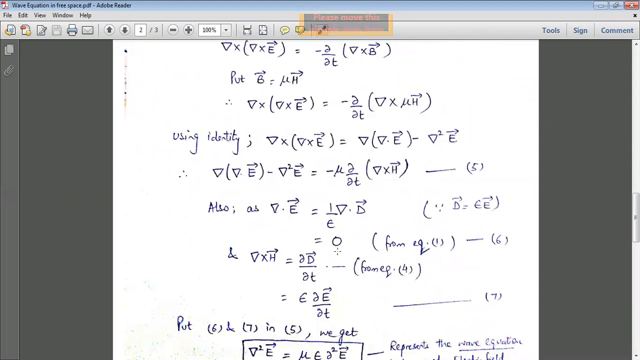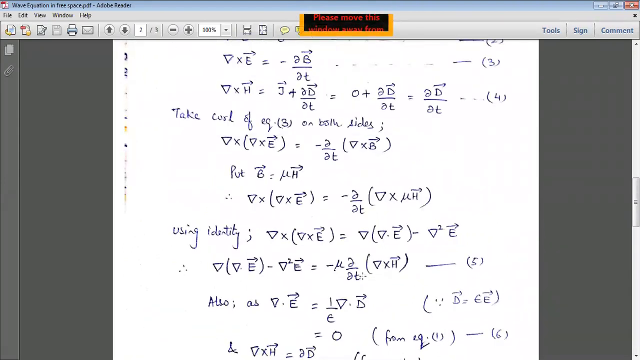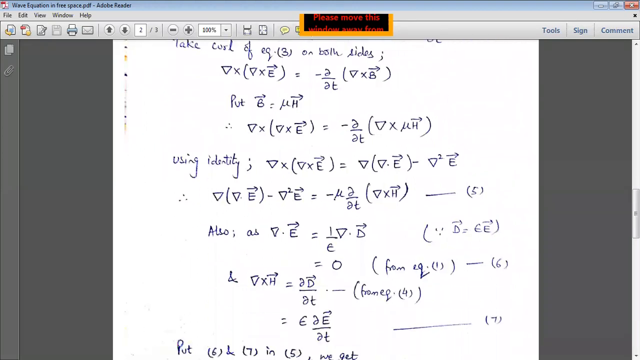This comes out to be 0, and therefore this is equation number 5. Also, del cross H vector is equal to curly D by curly T from equation number 4. See here, equation number 4, that is the fourth Maxwell equation. Del cross H comes out to be curly D by curly T. So put again D is equal to epsilon into E vector. So this comes out to be the relation for del cross H.